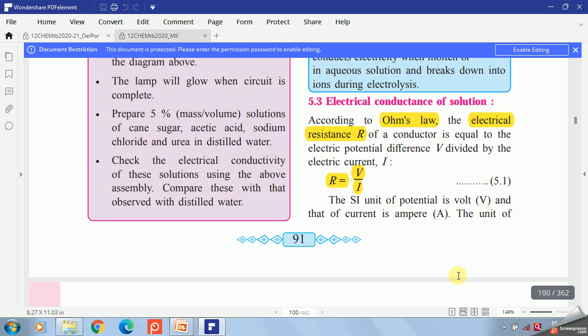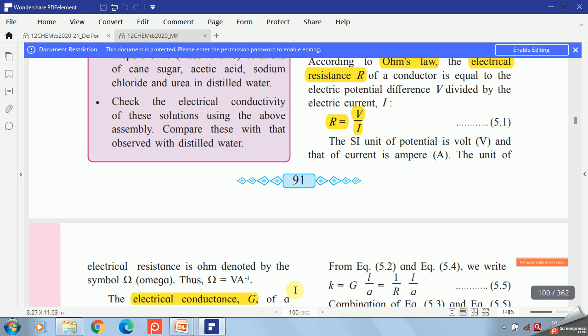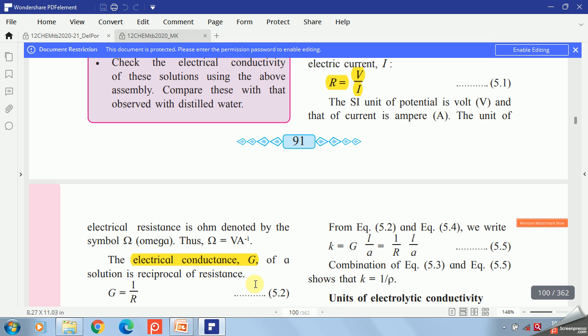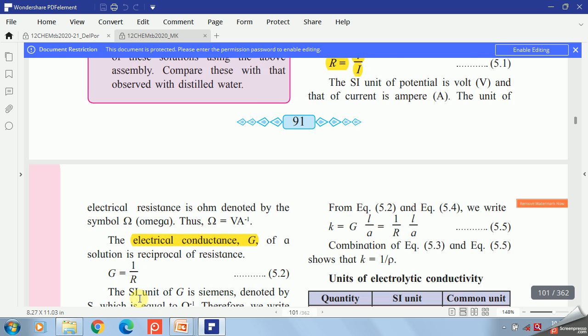So what is the unit of resistance? It is ohm, the Greek letter omega. So omega or ohm is equal to volt per ampere. Then one more term is electrical conductance. It is denoted by G and it is nothing but the reciprocal of resistance. So G is equal to 1 by R.